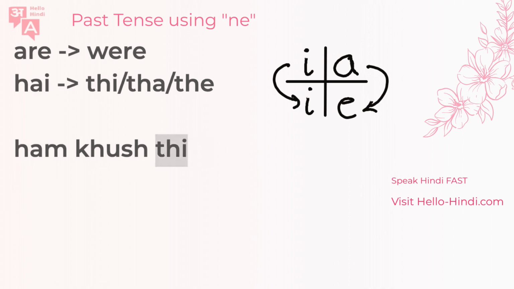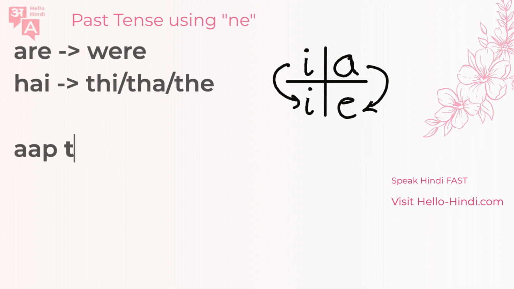Hum khush thi. This corresponds to this form over here, this ई form over here. So that would mean it's a group of women saying it. Hum khush thi. How about this one? Aap hai. This is like an existential sentence. You are. Aap hai. What if you want to say you were?